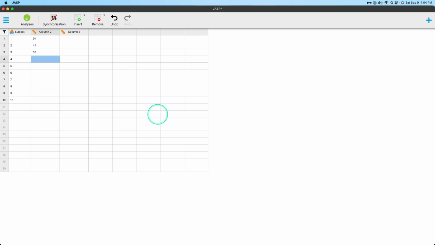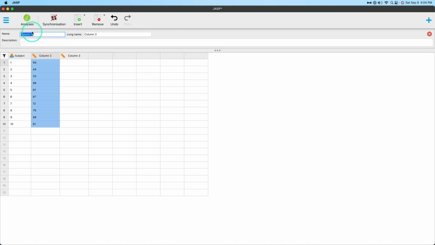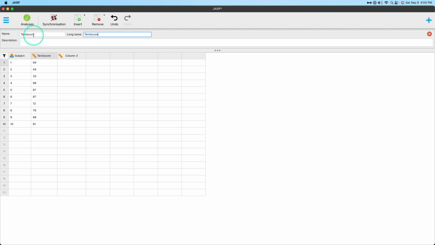Developers, let's do that. Let's say 67, 87. These are going to be my test scores. Ooh, somebody did really bad. 79, 88, and then 91. How about that? Right, so some people didn't do well. There's a 12 here, a 33, and a 44. Ooh, rough. A 67. Runs the gamut. So we're going to call that, double click on it, test score, or terst score, if you will.